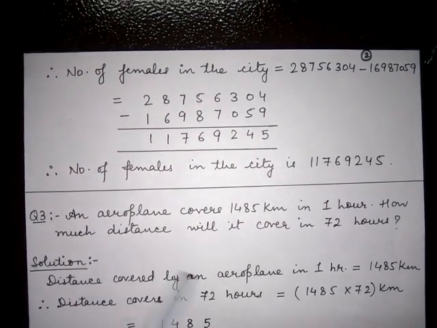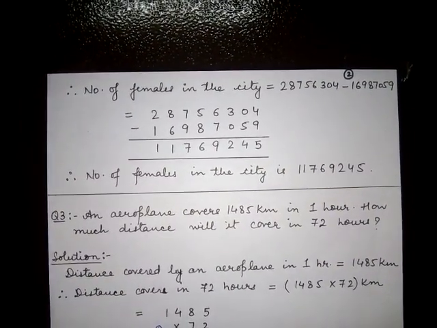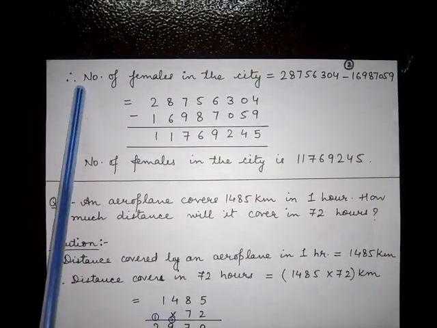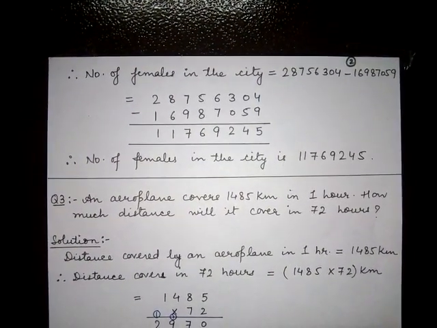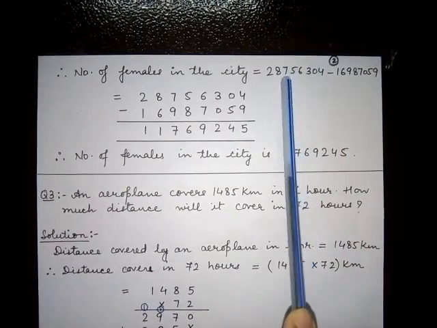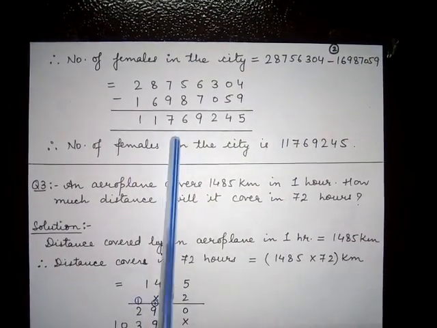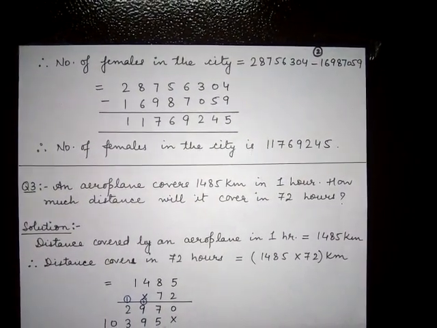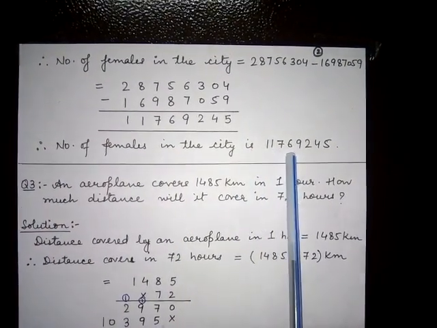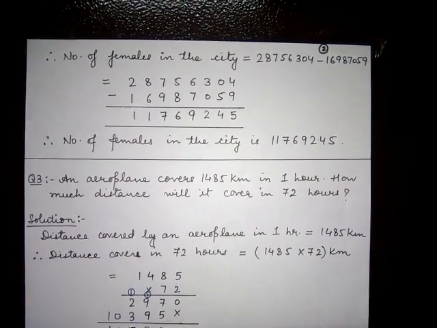As we have the population of that particular city, the population includes males and females both. So here how can we find out the number of females in the city? By subtracting the number of males from the total population. So when we subtract this, we get this final number. So therefore, number of females in the city is 11769245.